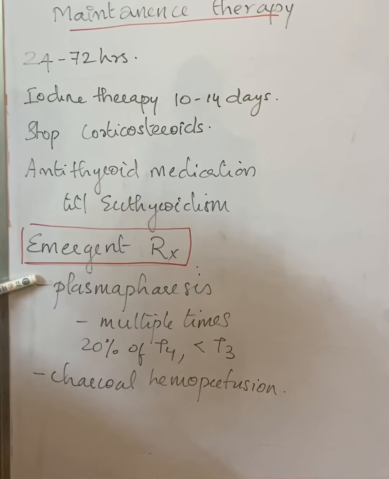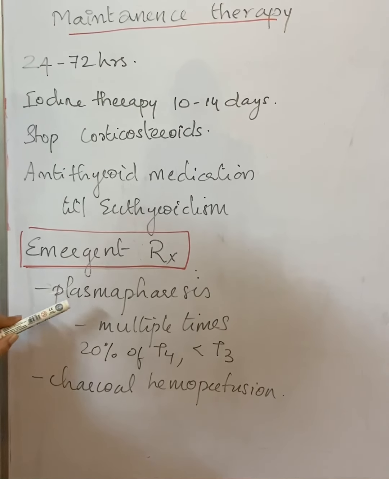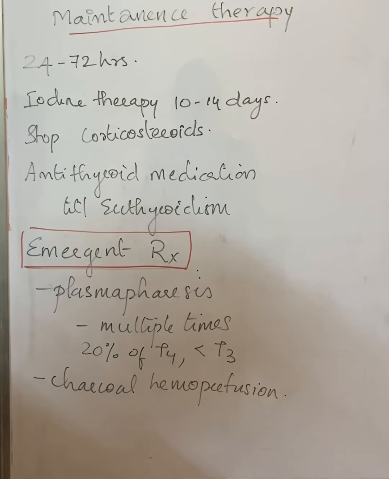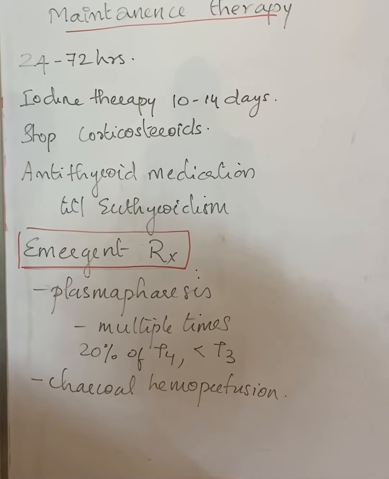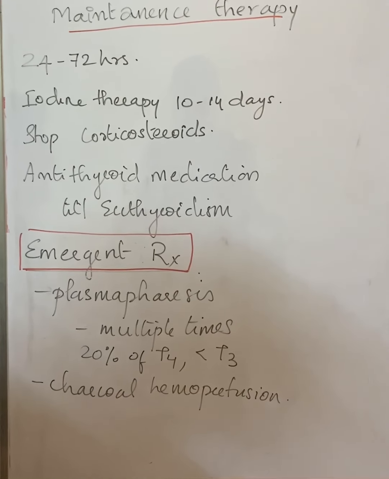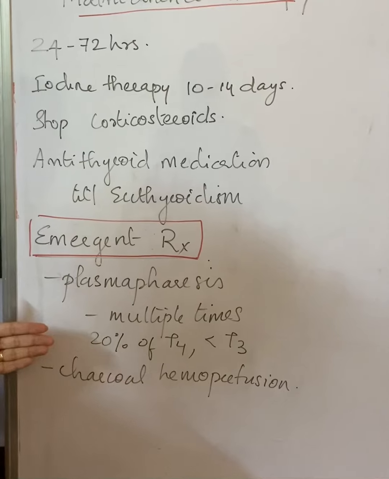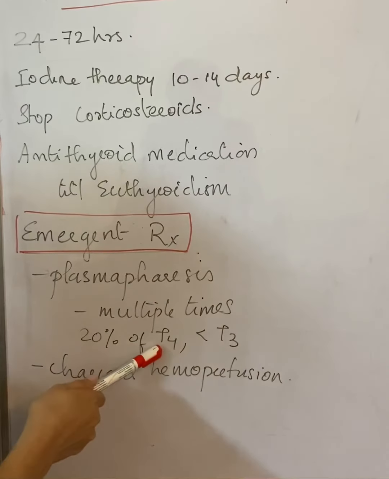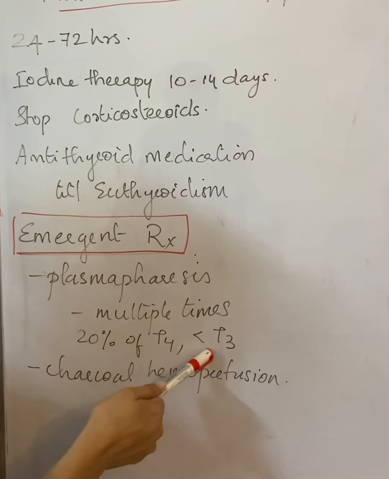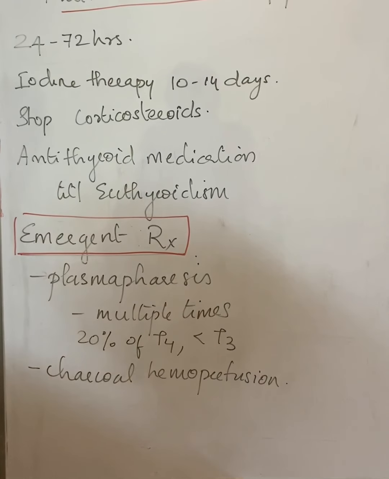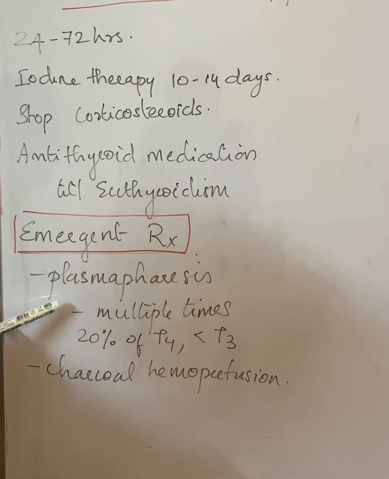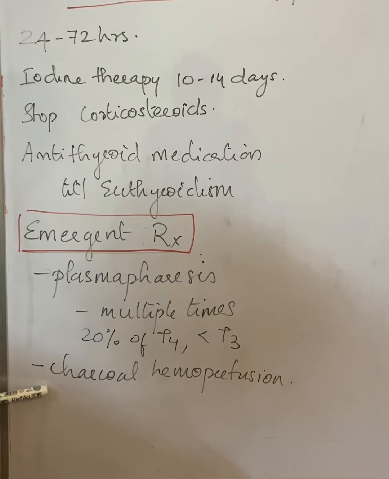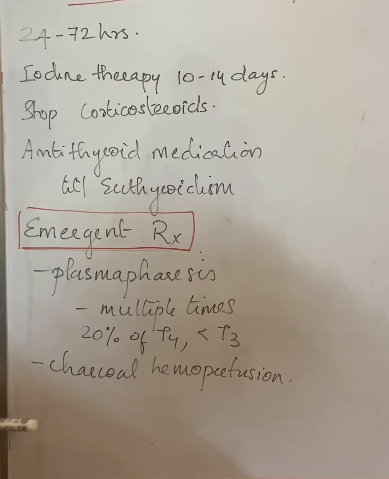And what are the emergent treatment modalities? Even if the storm is not resolving, we can go for plasmapheresis. But the disadvantage is that it needs to be done multiple times, because after a single episode of plasmapheresis, only 20% of T4 and less than that of T3 is removed from circulation. So we have to do plasmapheresis multiple times, and another treatment option is charcoal hemoperfusion.